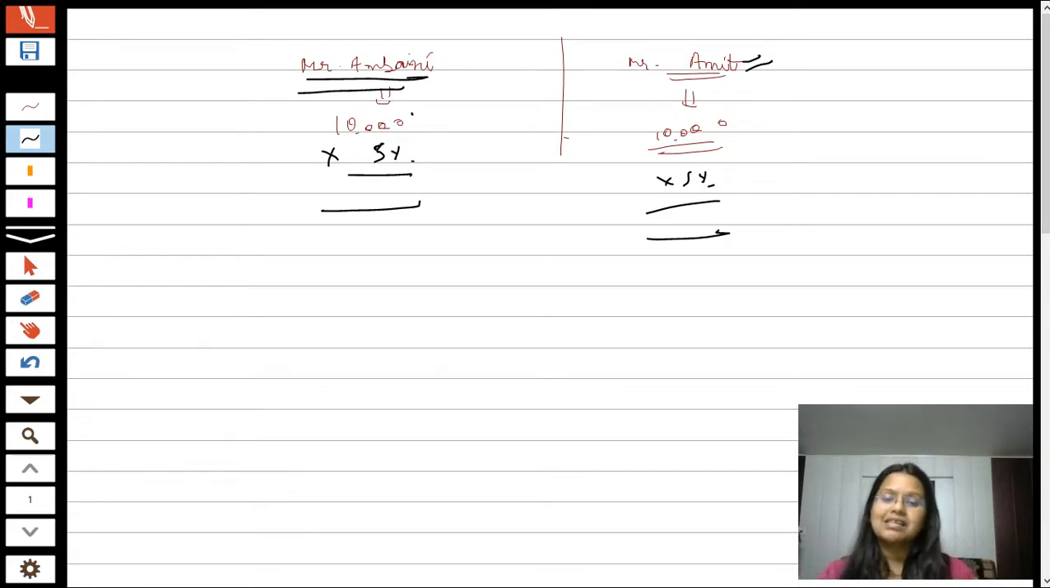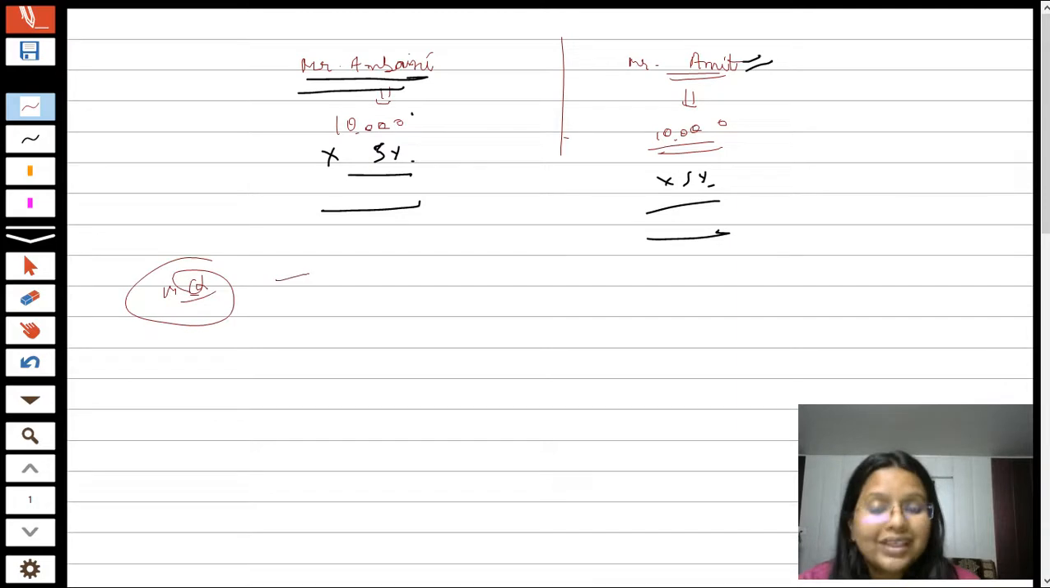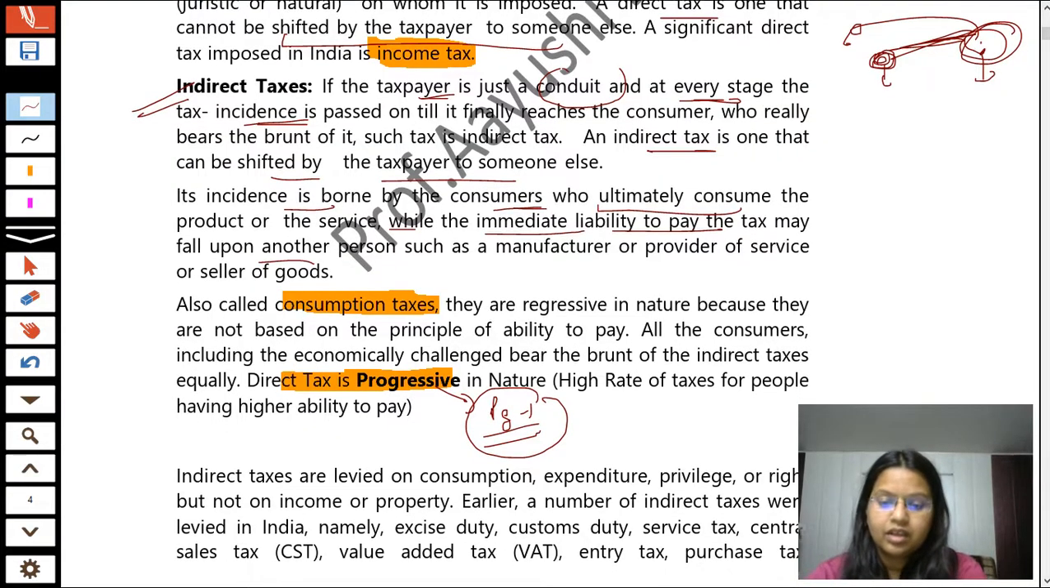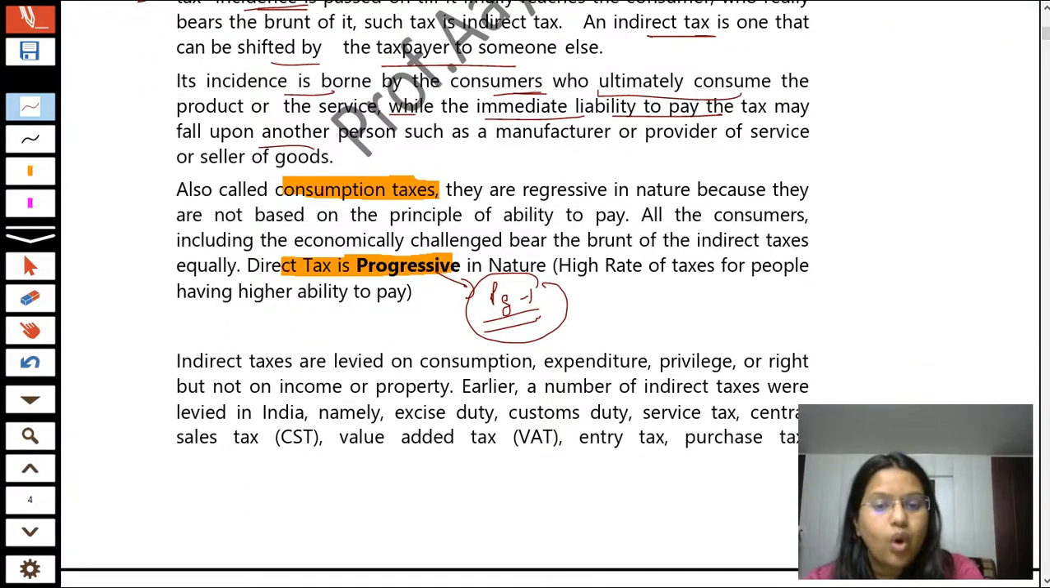So it shall be regressive, and direct tax is progressive in nature. Now students, I am expecting this question in your multiple choice questions also, whether direct tax is progressive or regressive. So always keep in your mind, direct tax is progressive and indirect tax is regressive. Now students, indirect tax, that is GST, is also known as consumption tax, because ultimately the person who is consuming and using the product has to bear the brunt of taxes.